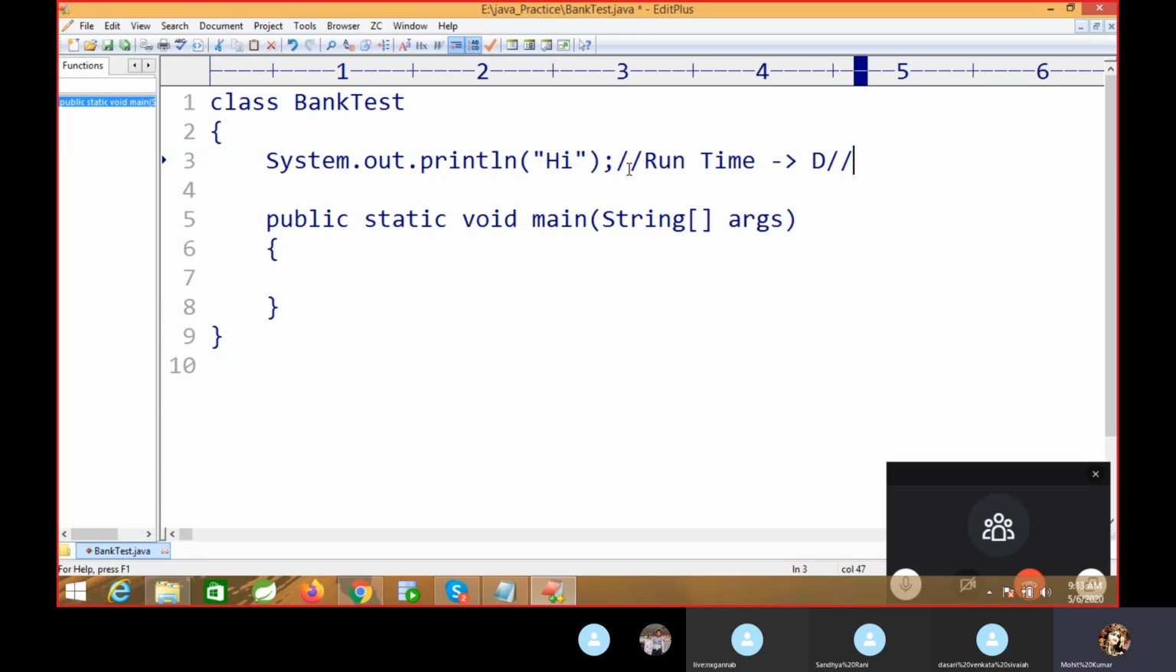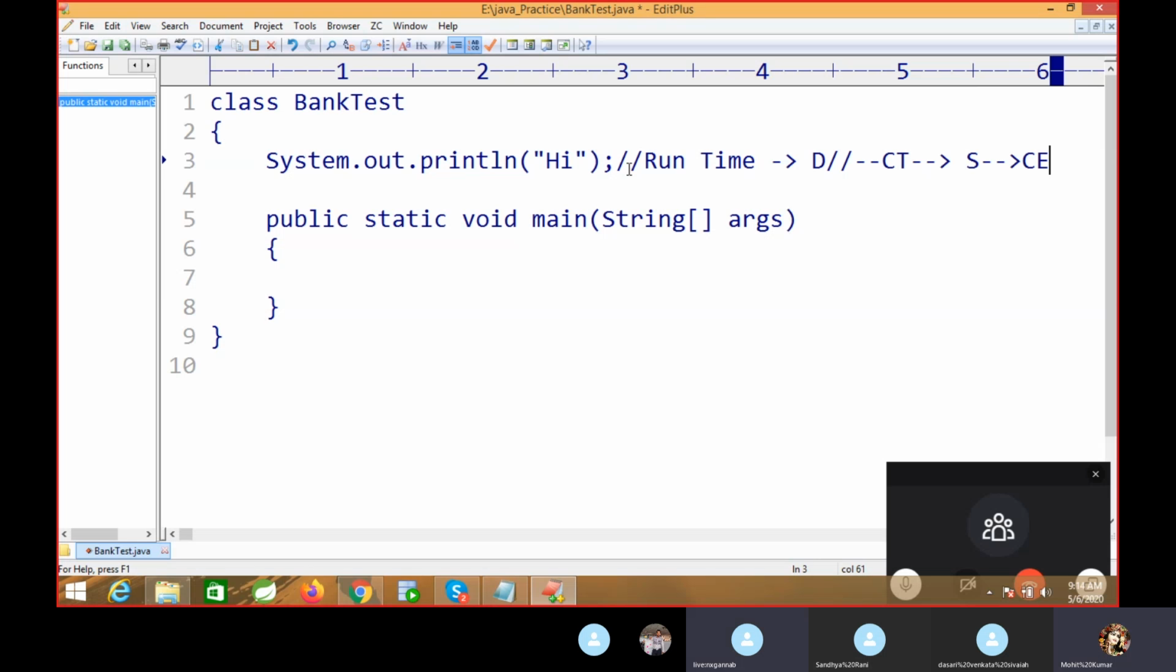Sandhya told us we will get an error, a compile time error. Before the main method, the statement is there, that is why we get the error. Narsimha is telling we will also get an error. Is that called runtime error or compile time error?